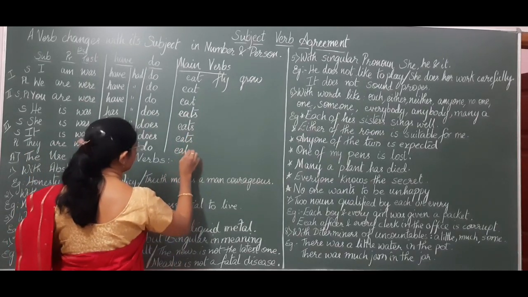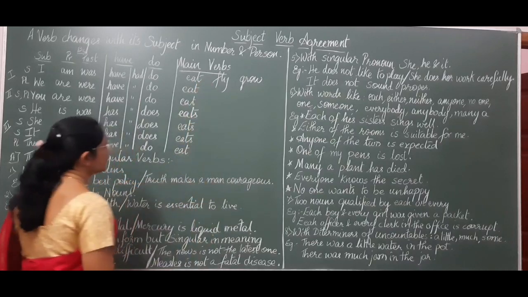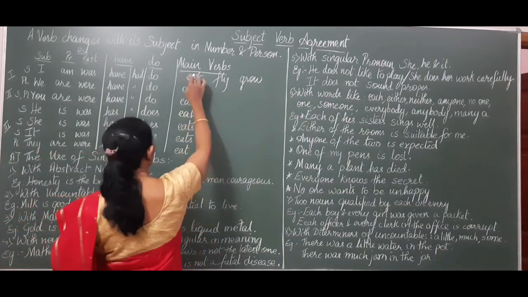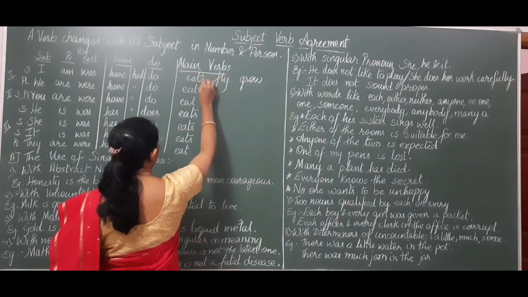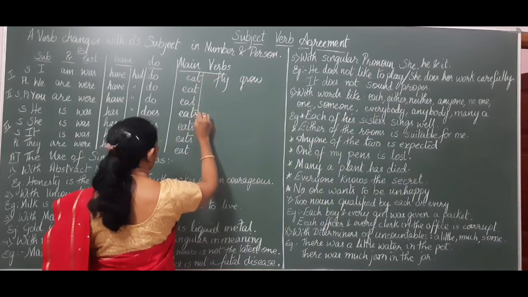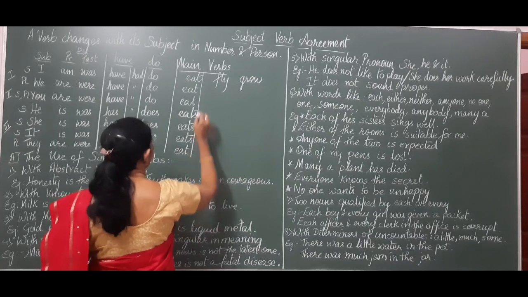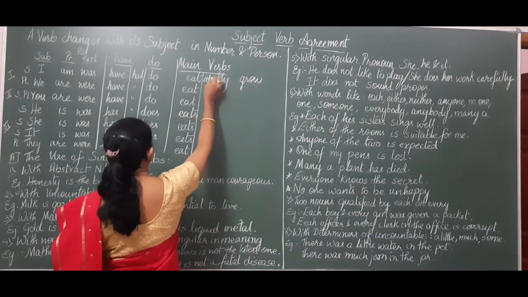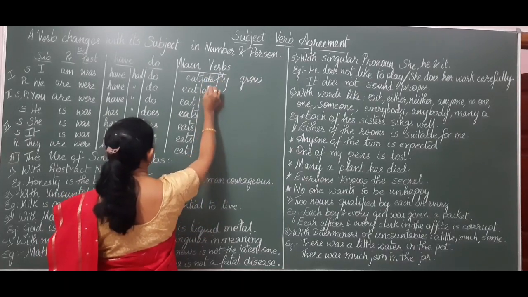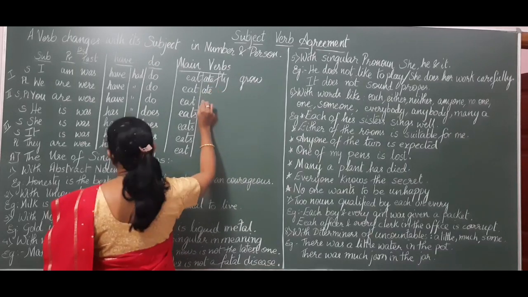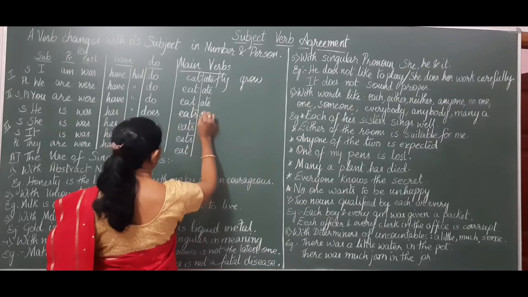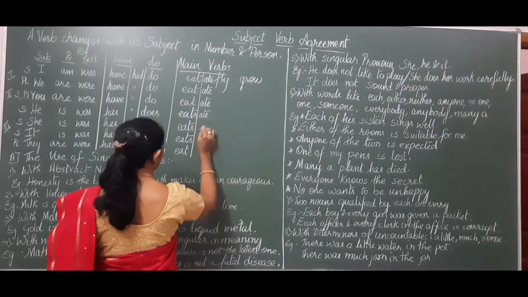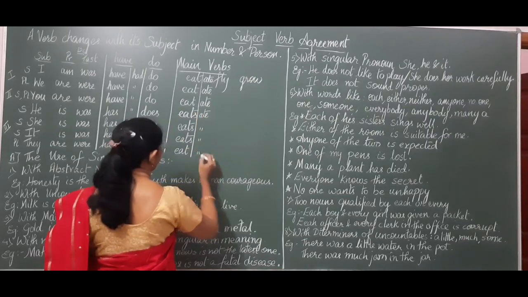Whereas for past tense, it is ate: I ate, we ate, you ate, he ate, she ate, it ate, they ate.